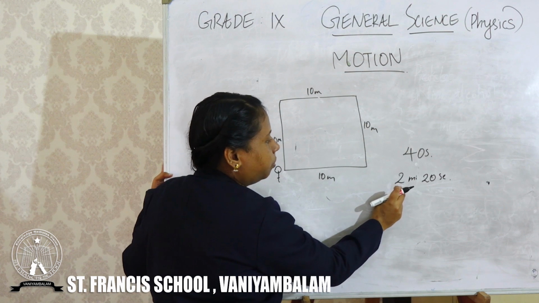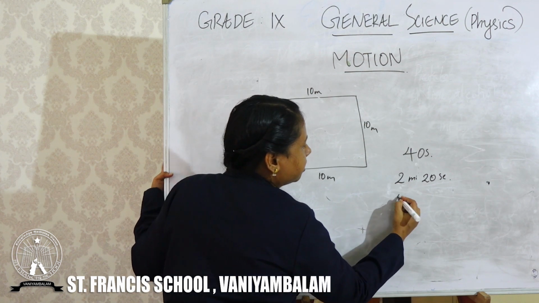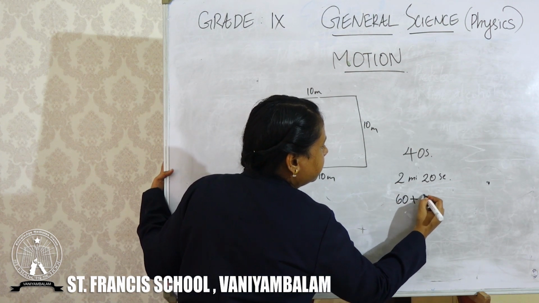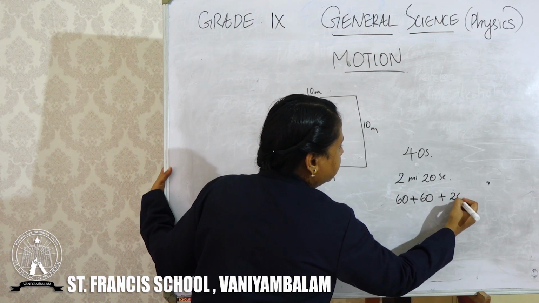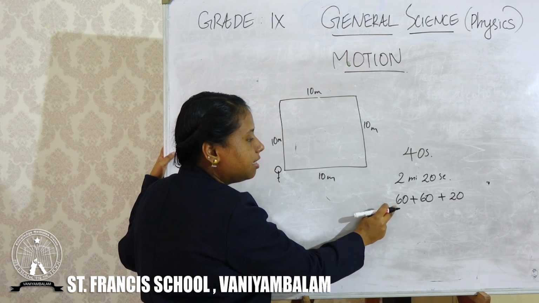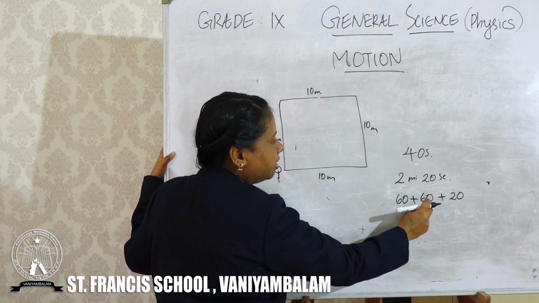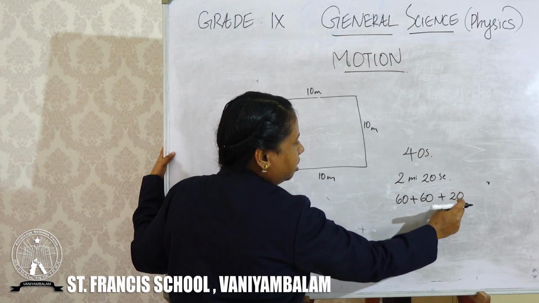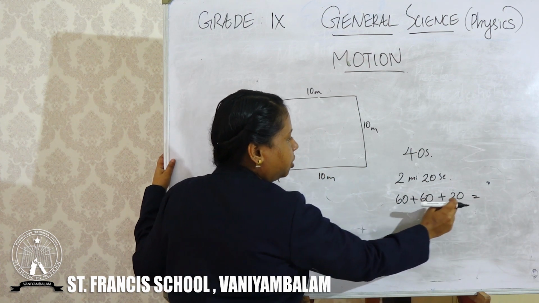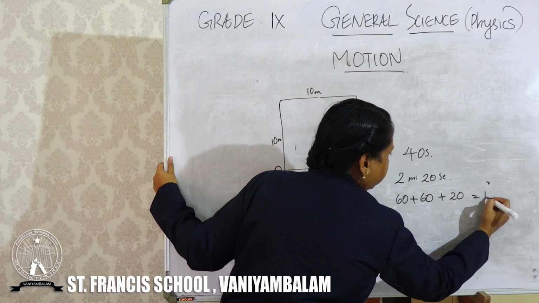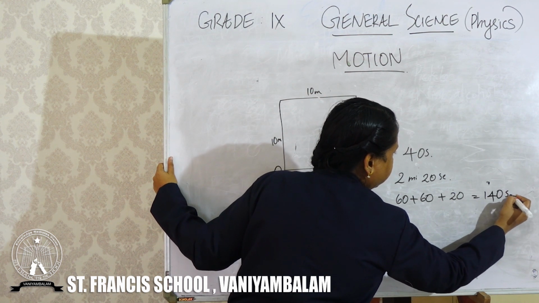You know that 2 minutes means 60 plus 60, plus 20 seconds. 1 minute is 60 seconds. So total it will be 60 plus 60 is 120, plus 20, 140 seconds.